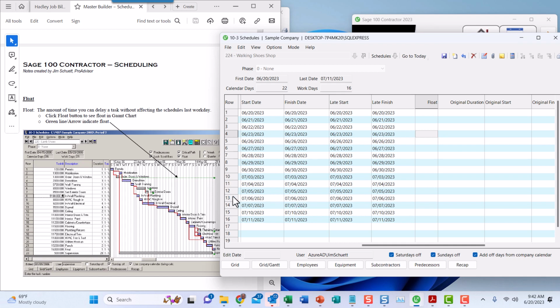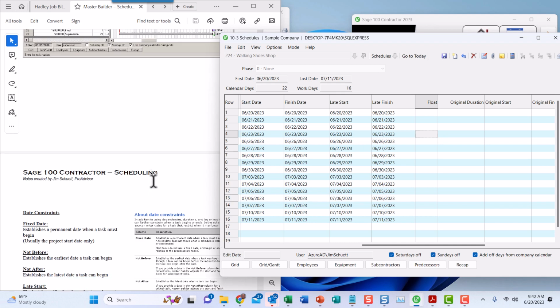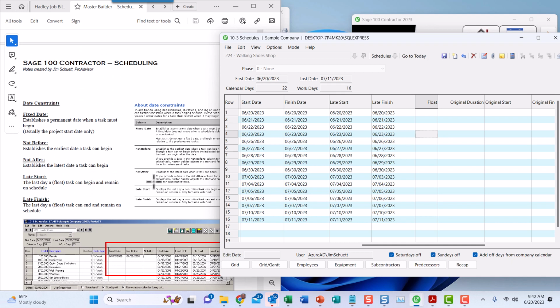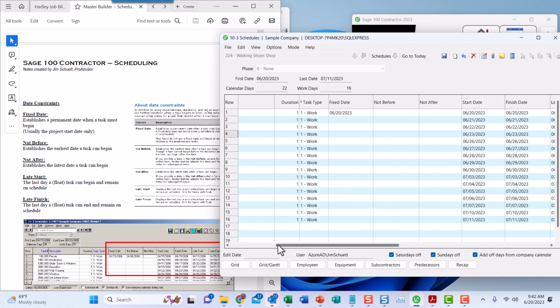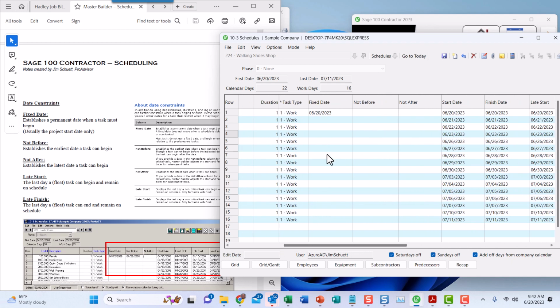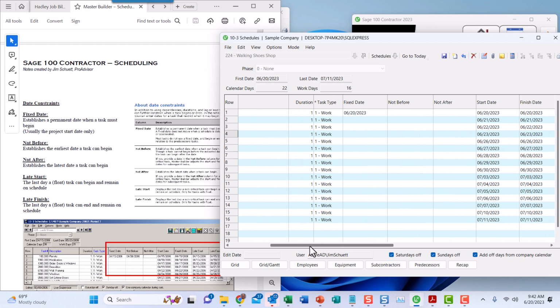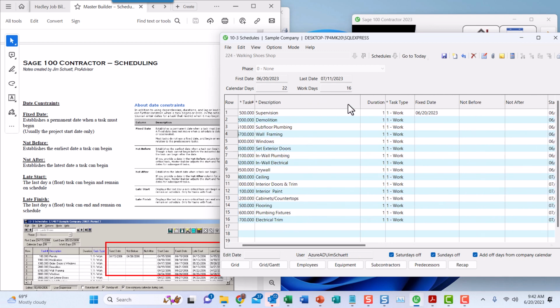All right, and then we'll go to the fixed date, not before, not after dates. And those are here. What they mean is, if you have a date that a particular task, let's do this here.